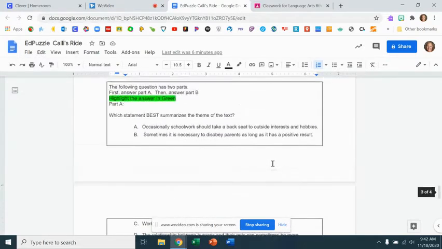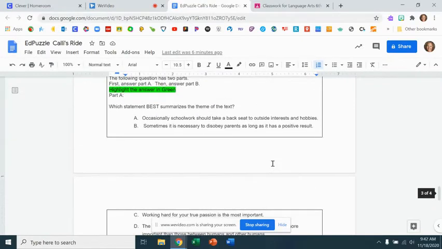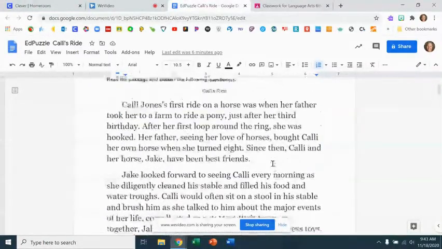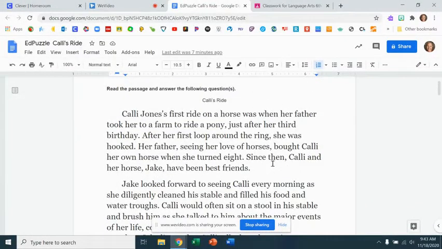Now, to find a theme of a text, we need to go back into the text and find some feelings that Callie is feeling to guide us through this process.